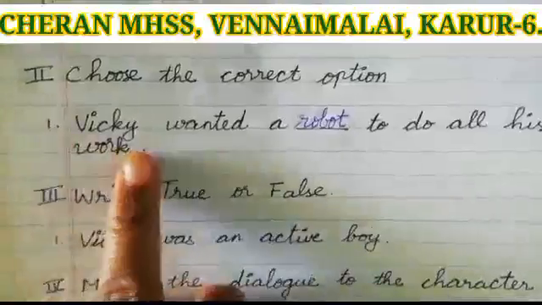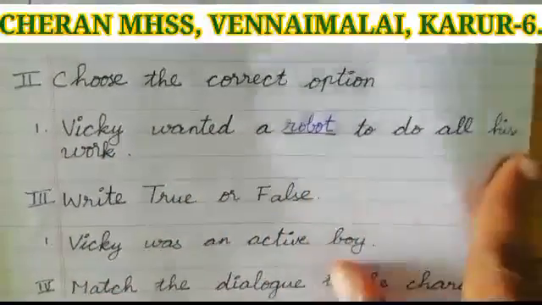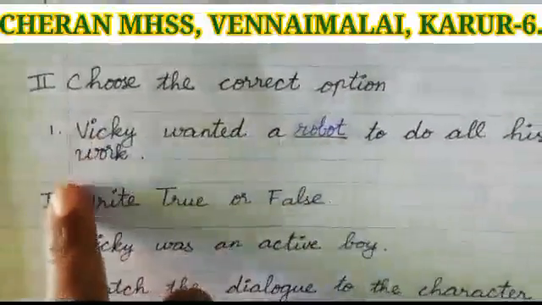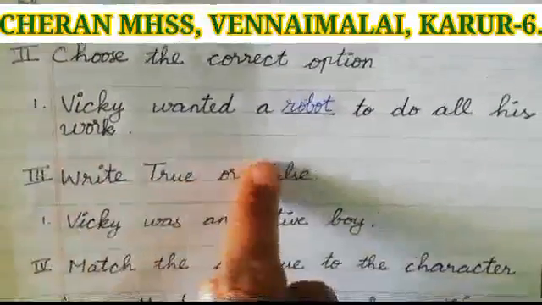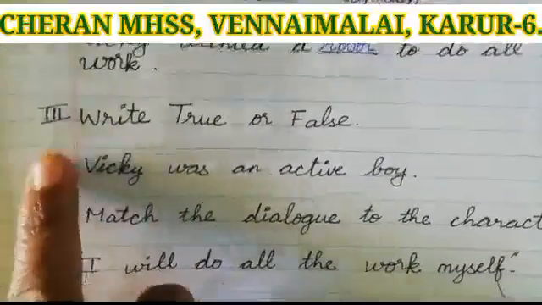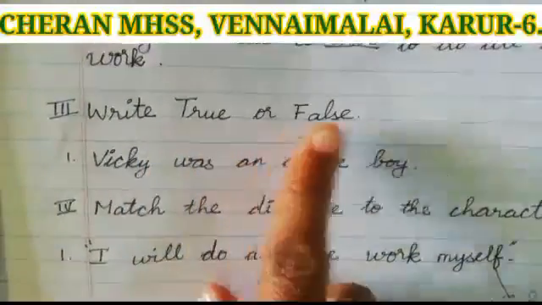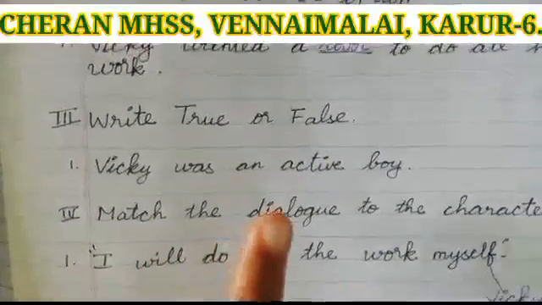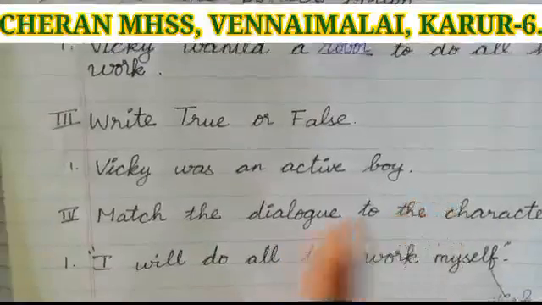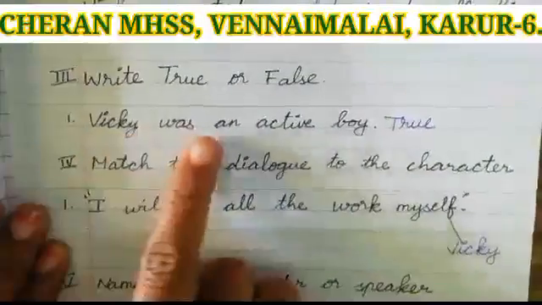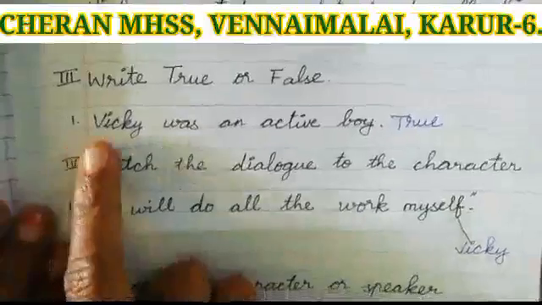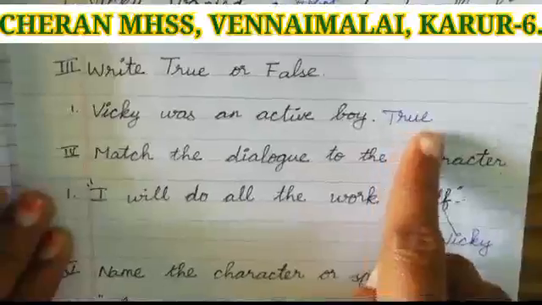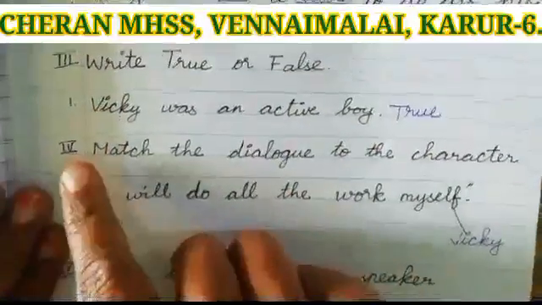Number 1, Vicky wanted a dash to do all his work. Choose the correct option and write in the dash. Complete all the 3 questions and then leave your line, go to the next Roman. Roman number 3, write true or false. Children, you have to use black ink for writing the question, blue ink for writing the answer. Okay. First one, Vicky was an active boy. Write the answer, complete the 2 questions and answer, leave a line and then go to the next Roman.